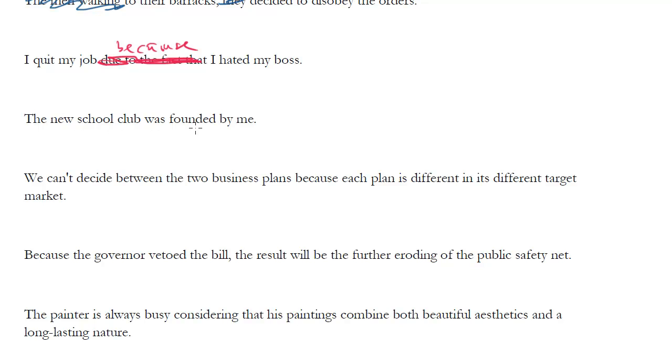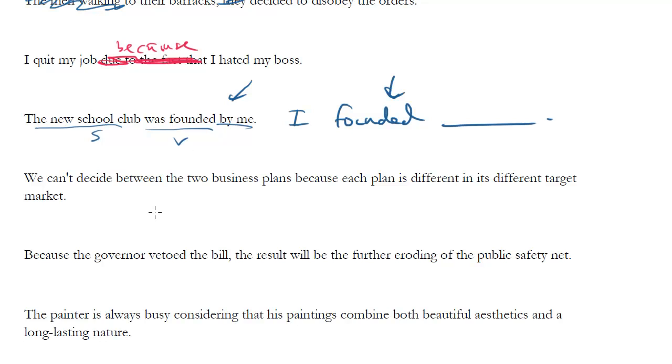The New School Club was founded by me. Okay, here we've got an example of a passive sentence, right? The New School Club, subject, verb in passive form, was founded, and here's the agent. We can just rewrite this to say, I founded the New School Club, right? Active, more to the point. The SAT would likely prefer this sentence over this, unless there was some other reason to prefer it. But generally, you're going to want the active over the passive, as I mentioned previously.